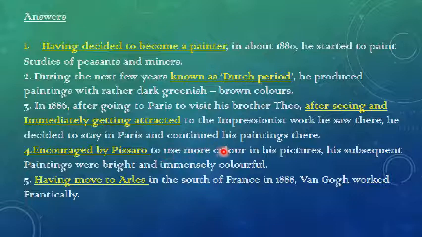Encouraged by Pissarro to use more color in his pictures, his subsequent paintings were bright and immensely colorful. So, here encouraged by Pissarro is the non-finite clause. Having moved to Arles in the south of France in 1888, Van Gogh worked frantically. Having moved to Arles is the non-finite clause.